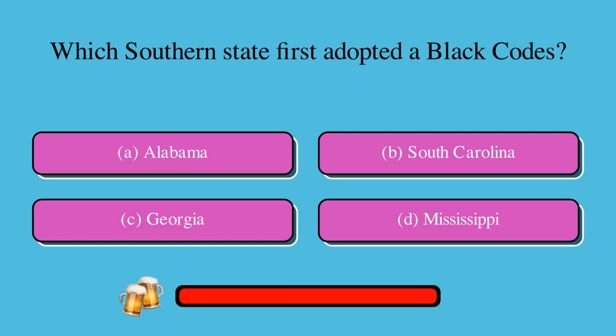Which southern state first adopted the black codes? Is it A, Alabama, B, South Carolina, C, Georgia, or D, Mississippi? The correct answer is D, Mississippi.